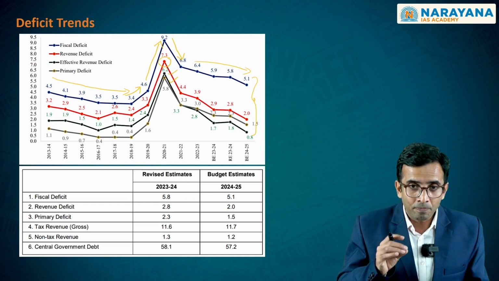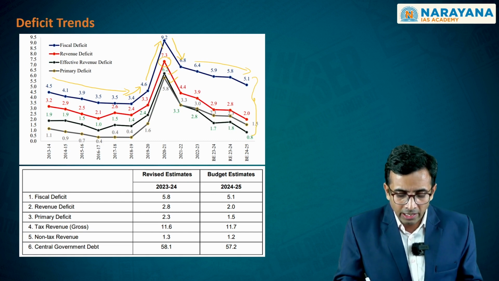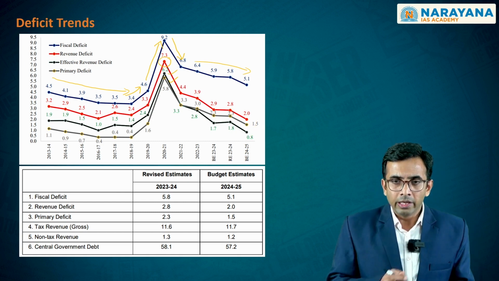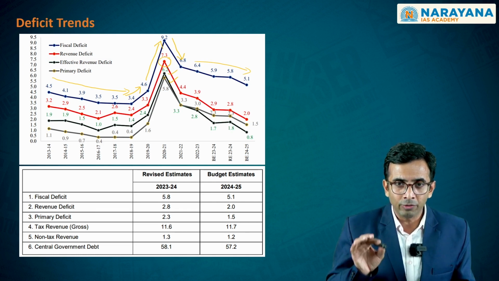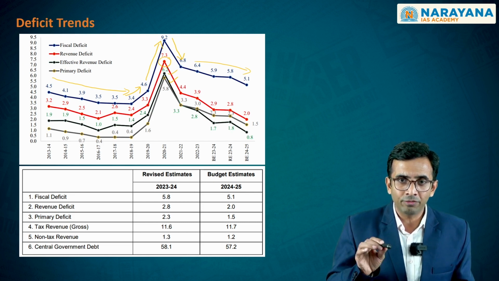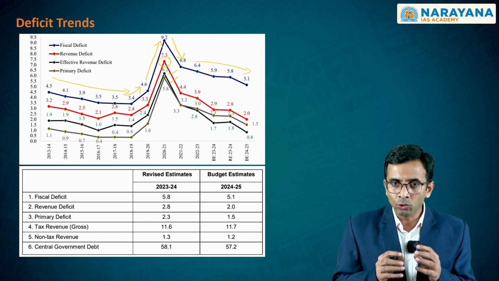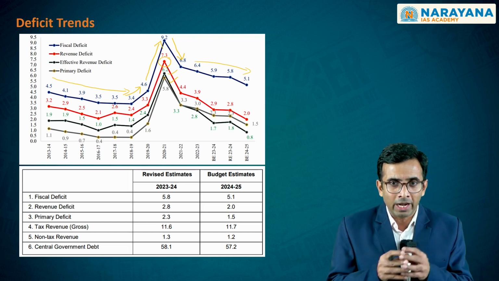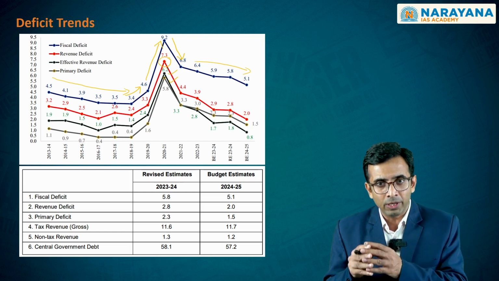The focus had to be on the so-called revenue deficit and then the effective revenue deficit. As the government was not able to bring down the revenue deficit to zero, it said we will have what is referred to as the effective revenue deficit. Within this, it will also include those revenues which have been transferred to states and utilized for capital expenditure.